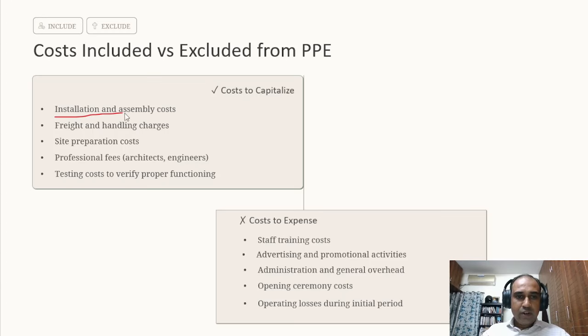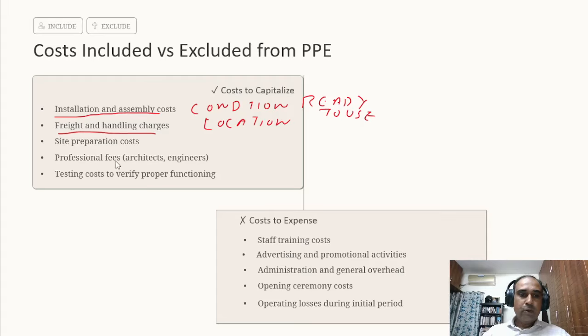Again, the same thing: installation and assembly cost, freight and handling. So this is to bring the asset to a condition ready to use. This is to bring the asset to a location which is ready to use. Professional fee of architect and design. See, in case of a building, if you have decided to purchase or construct a building, you will be hiring architects and engineers, right? So those costs also can be capitalized.